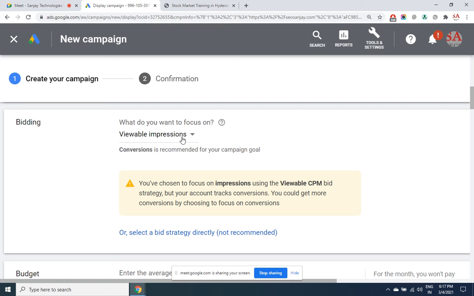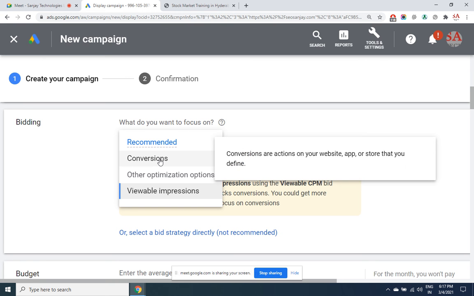So movie trailers, any new movie has got released, they want to display an ad. There we don't expect a person to click on it, but at least that name has to go. Airtel new recharge plan 99 rupees starting for 3G internet. Those words you have read, that will be there in your mind. So if you want to create an impression with your ad, then you'll have to go with the focus as viewable impression.